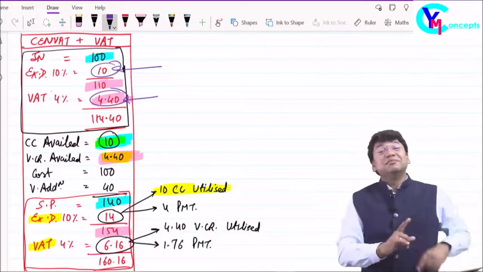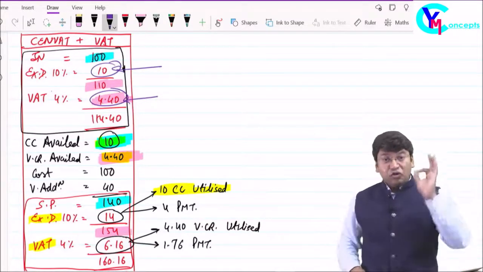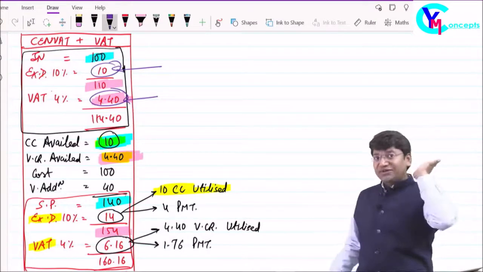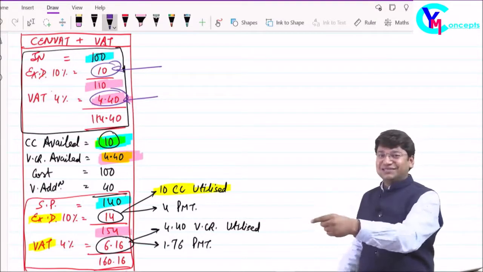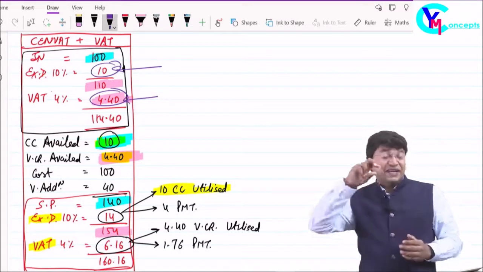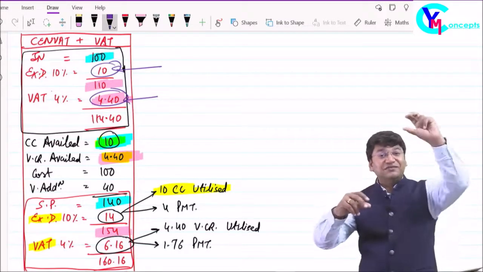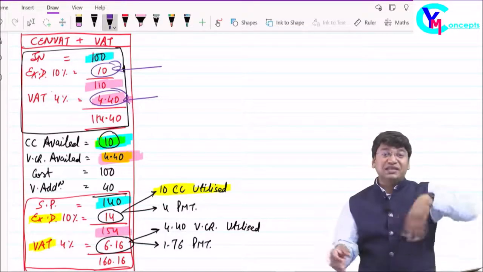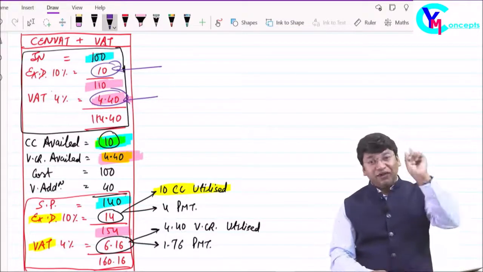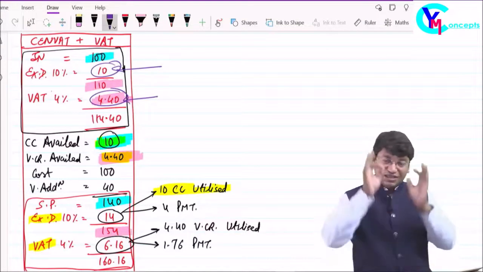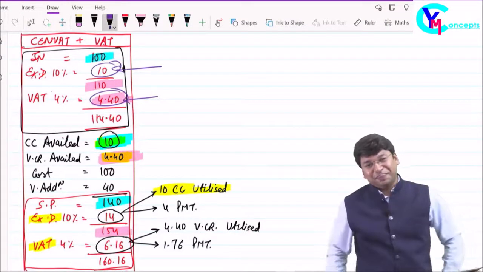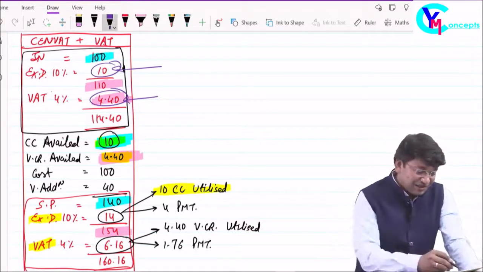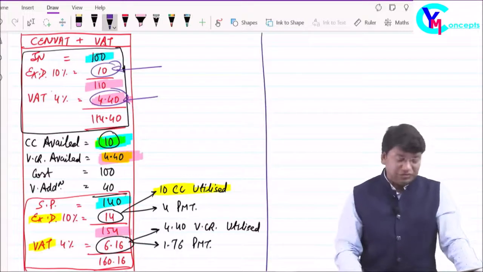So it means purchase par tax paid kiya hai. If you have paid the tax on purchase, it does not mean that you will definitely get the credit. On sales, if excise is being charged, then you will get the credit of excise. If on your sales VAT is being charged, then only you will get the credit of VAT paid on purchase of your inputs. Yes or no? Done. Clear? Okay. So coming to the next step, I am coming to the next point.